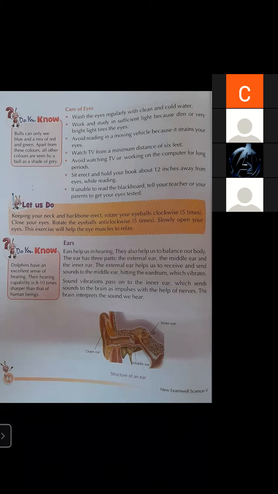So do not sit very close to your TV, your computer screen, your mobile screen or your laptop screen. A minimum distance should be there. When you are watching TV, a minimum of 6 feet distance should be there. If the screen is very large, then this distance may be 10 to 15 feet.